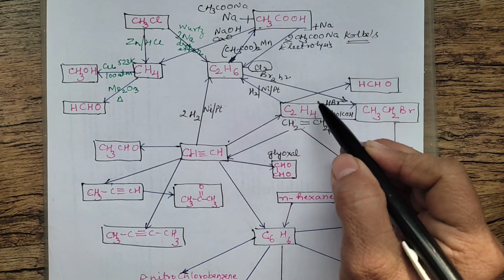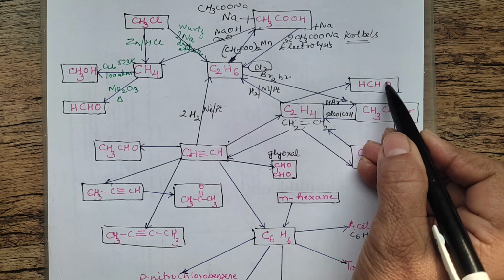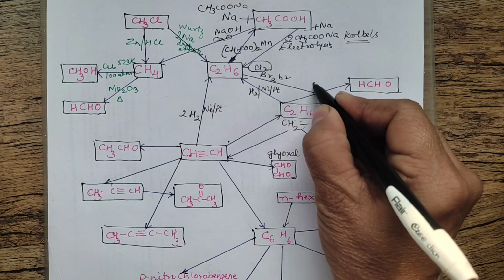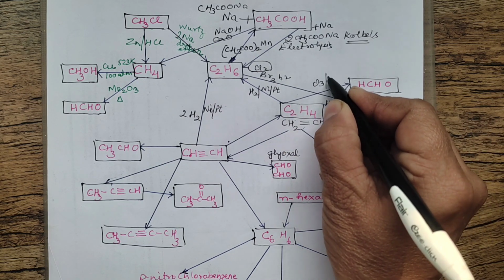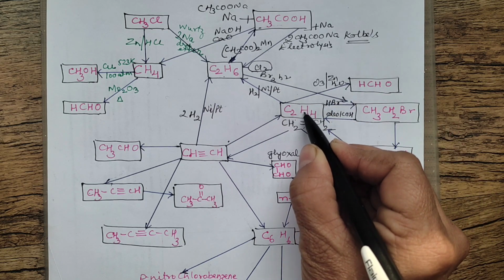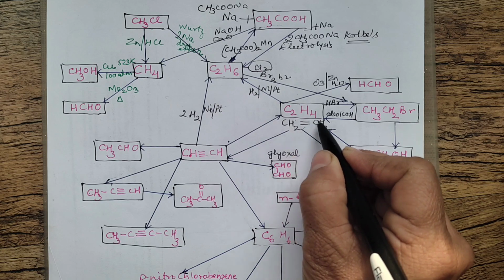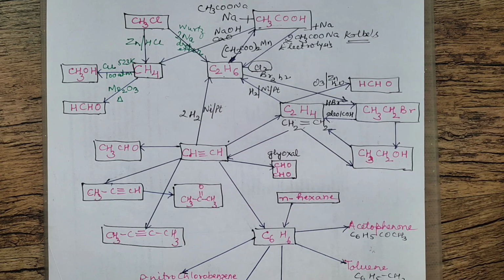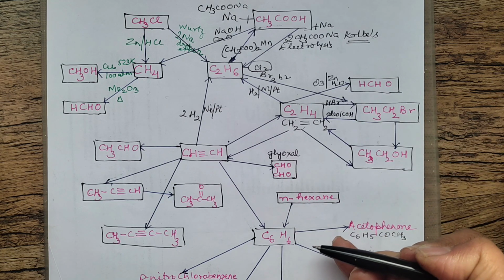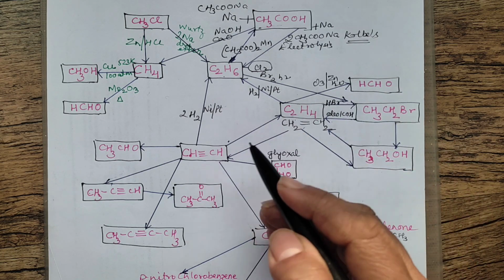Ethene can be converted to formaldehyde. Yes, how can you convert this? This is ozonolysis. Adding ozone and then in the presence of zinc and water, hydrolysis. So basically you break both the bonds, add oxygen on either side, you can prepare formaldehyde. This is from ethene, you can prepare formaldehyde. Right, so this part we have done.